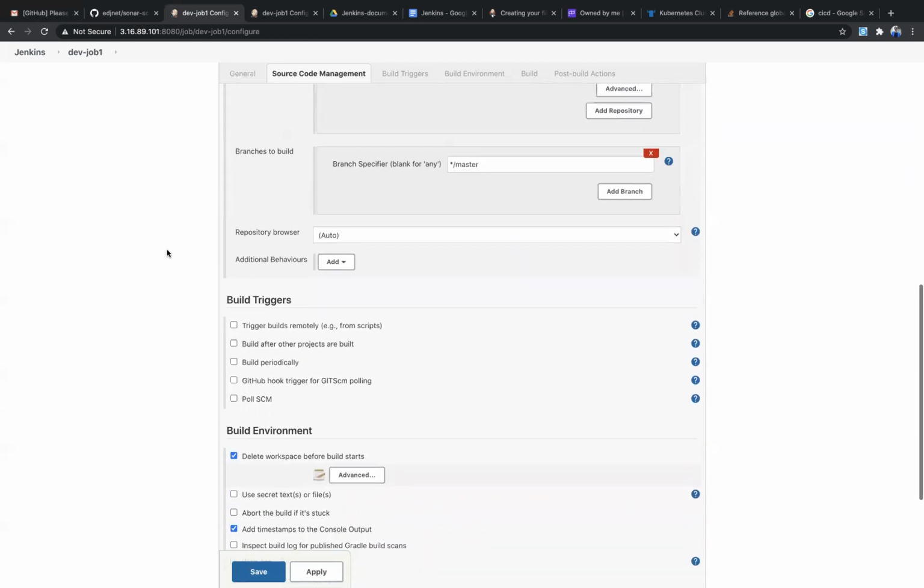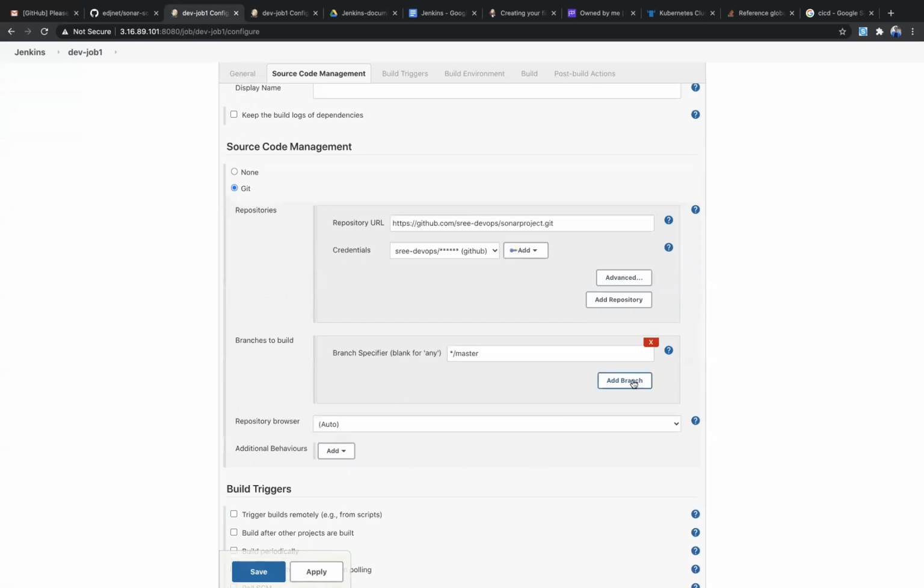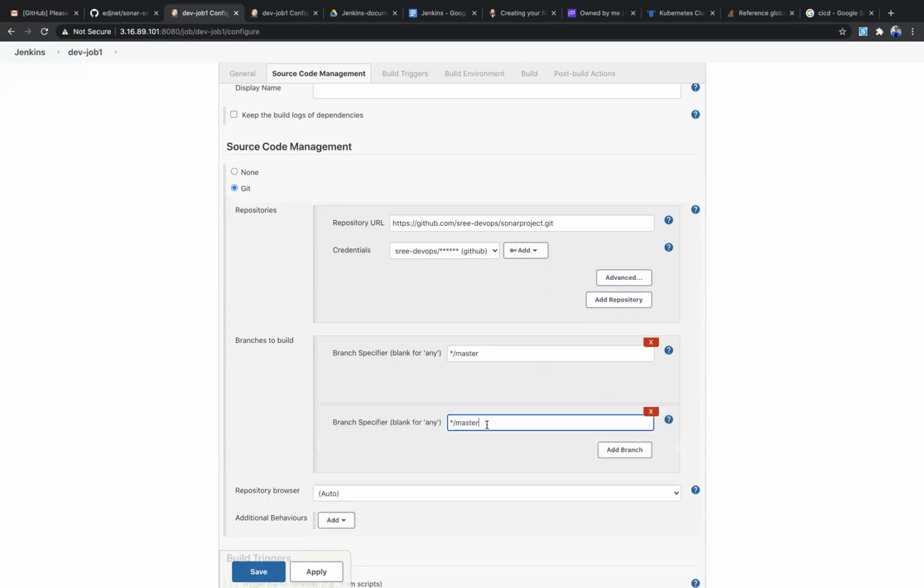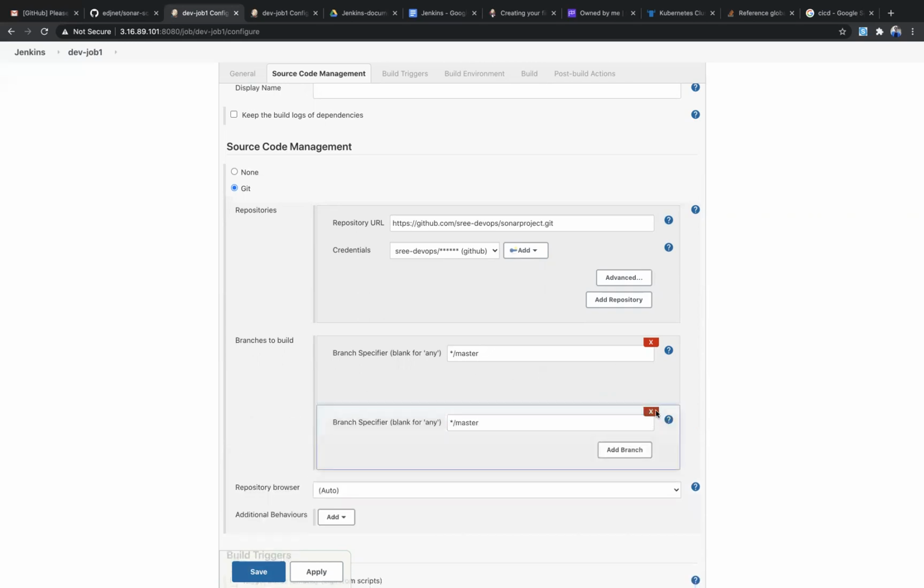As I told you, we can also configure multiple branches here. In the type of job, we have the multi branch configuration. So here we can also select multiple branches. If I add, then I am able to add another branch.